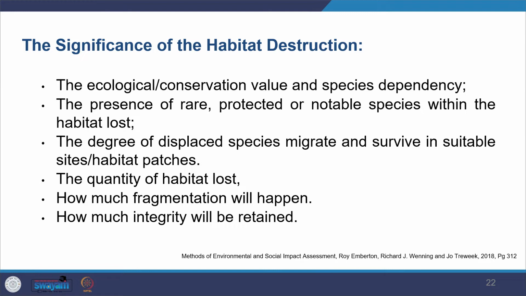That is what we call habitat fragmentation. So how much will that happen? And because of that, how much integrity will be retained or compromised. So how those areas, despite interference, can work as one unit. The significance of the impact will also depend on that.